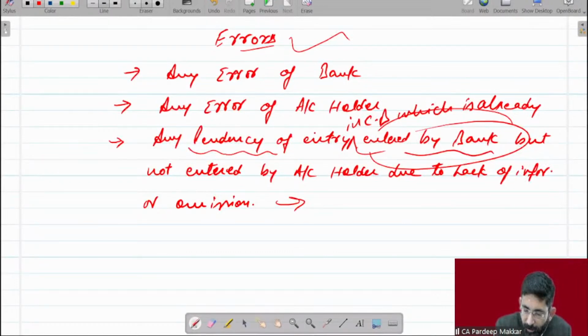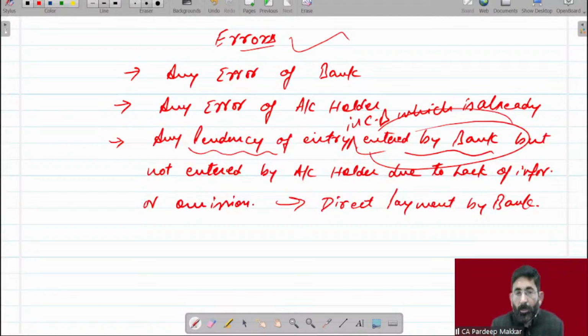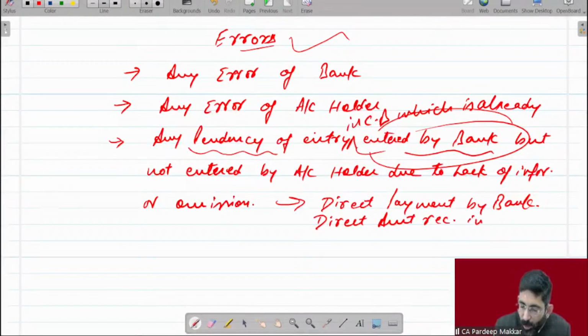If you have some understanding problem, I may write it in a more accurate way, which is already entered by bank. Let's take an example. This is meant for those transactions like direct payment by bank. So this is not an error. This is just due to lack of information because we don't know that the payment is made by bank. Direct amount received into bank, beta. बैंक में पैसे आ गए, मुझे तो पता ही नहीं. I don't know that.